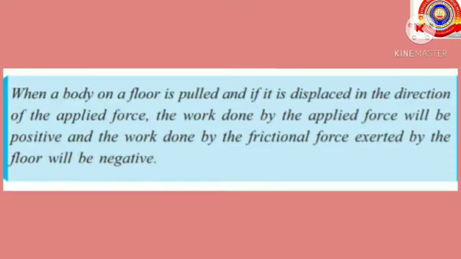Thus we can conclude that when a body on a floor is pulled and if it is displaced in the direction of the applied force, the work done by the applied force will be positive and the work done by the frictional force exerted by the floor will be negative. That is, if the displacement happens in the direction of the applied force, the work done will be positive. And at that time, the work done by the frictional force exerted by the floor will be negative.